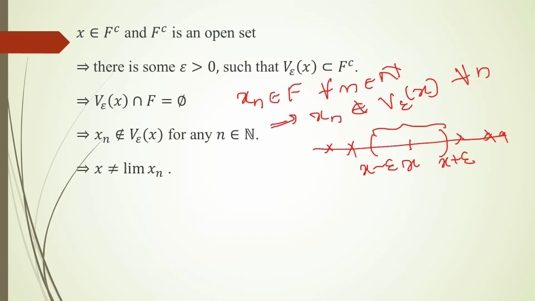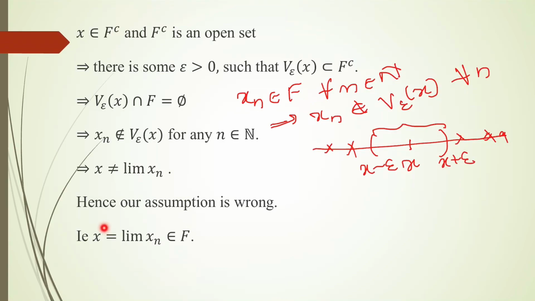Why did we arrive at such a contradiction? Because we started with the assumption that X is not an element of F. So our assumption is wrong. So this X must be an element of F. X means limit of Xn. So if every Xn is in F and if limit of Xn exists, then limit of Xn must be in F itself. So what we proved is, if F is a closed set, then it has that property. Which property? Every convergent sequence in F has limit in F itself.